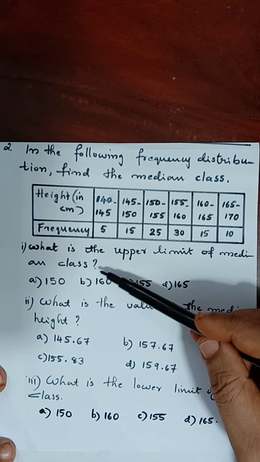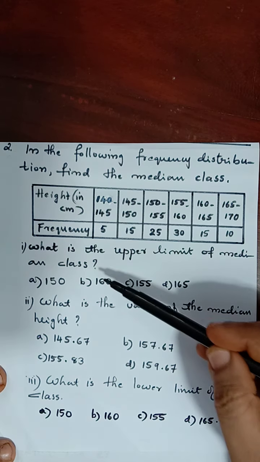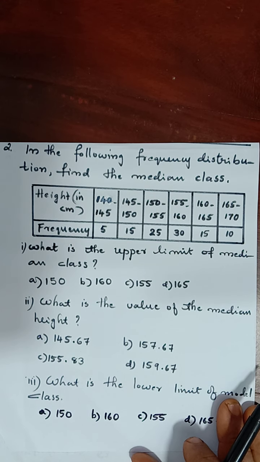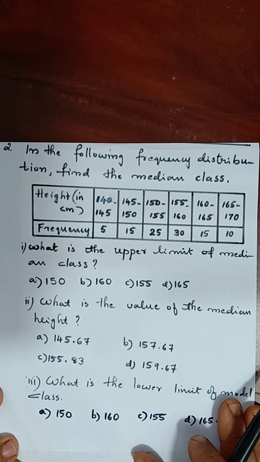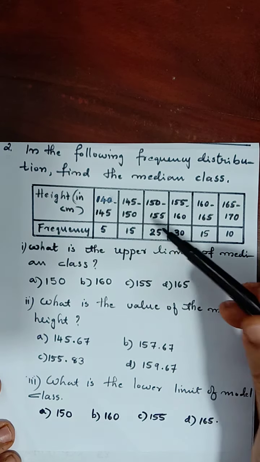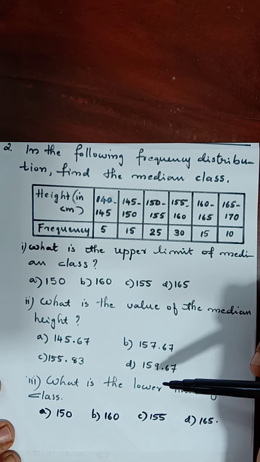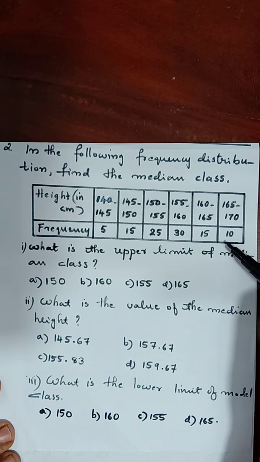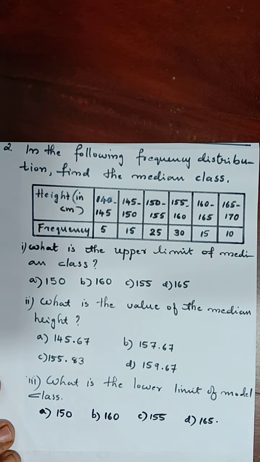So here, in order to get the upper limit of median class, we should know what is median. So in order to get median, we should use our formula and find out what is the median. Or even by finding CF column we'll be able to get. That is better, I think. So first we have to write vertically downwards, and we will do the second column as frequency column, third column as CF column.